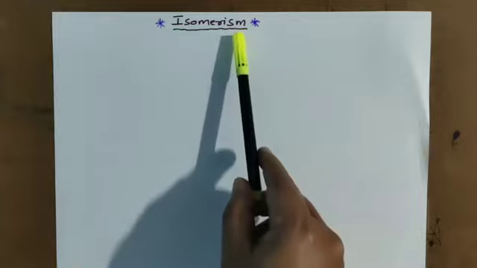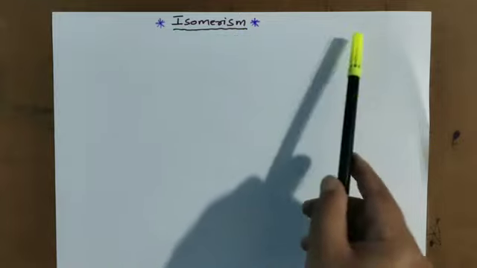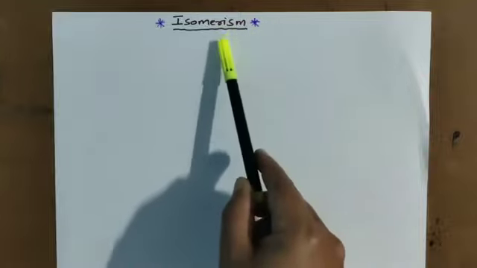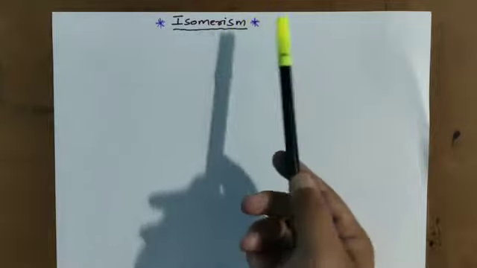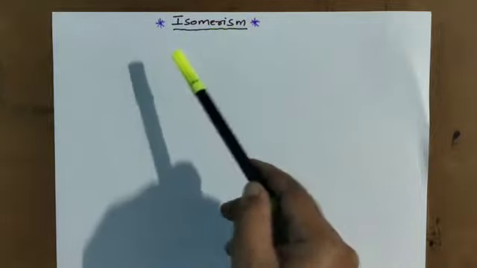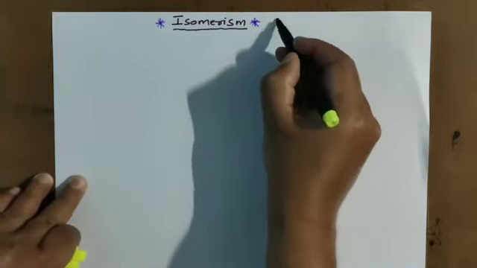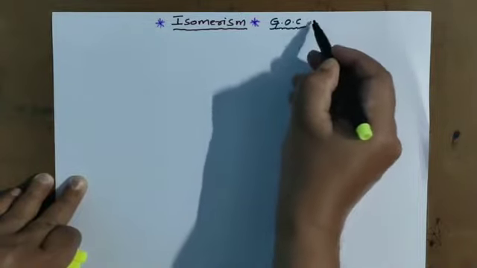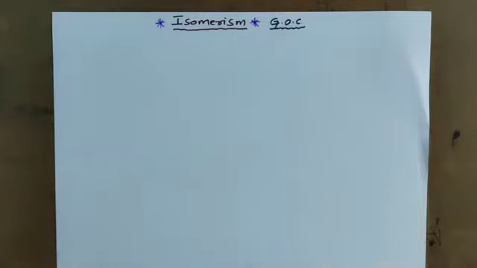Generally in this concept students are having a little bit of a problem with how to write isomers: which is chain isomer, which is position isomer, and tautomerism, metamerism, functional group isomerism, like this. Today I am going to try to explain in detail, up to competitive level, isomerism. This is the concept of GOC, General Organic Chemistry, which is very important for competitive exams as well as PUC. Let me discuss in detail about isomerism.